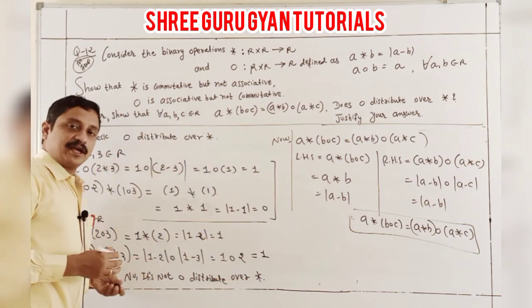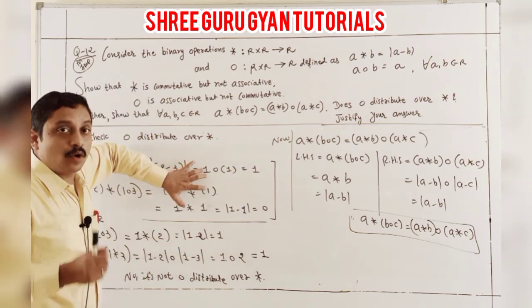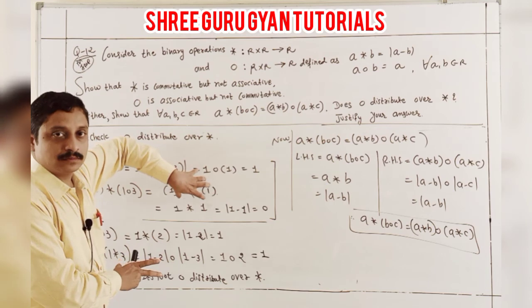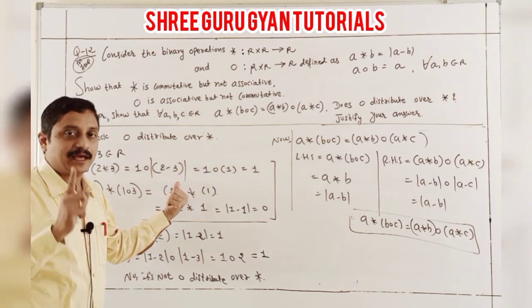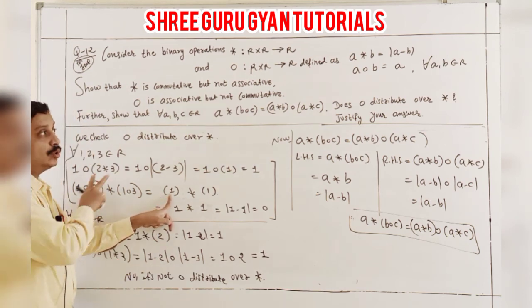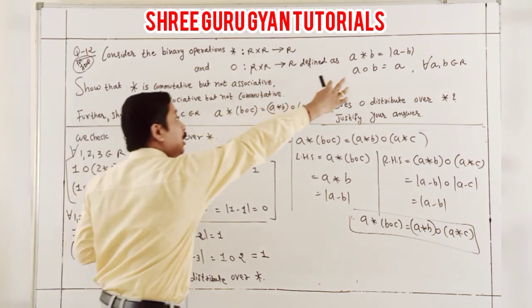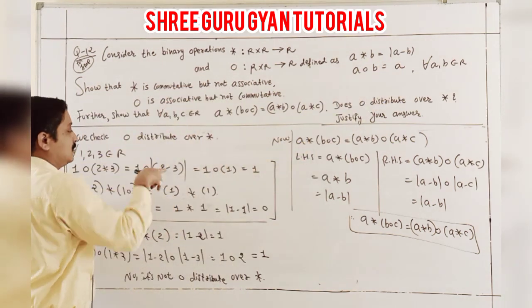Students, I again repeat, you should not depend on just this and this. Always depend on both. Sometimes one is true, check, and one is not true. Okay, and I again repeat here, one by mistake: I recorrect it. 1 O 2, according to A O B, is A, so that is why I wrote here A. By mistake I wrote this modulus.